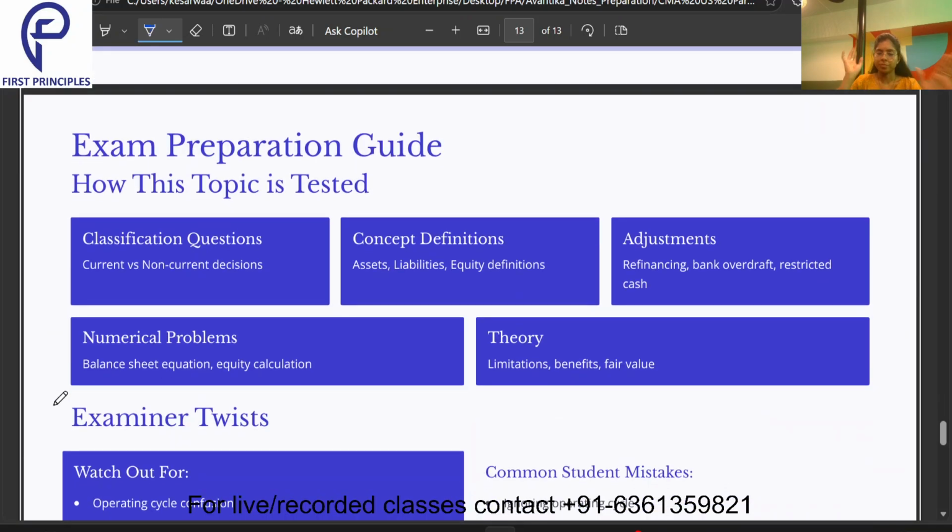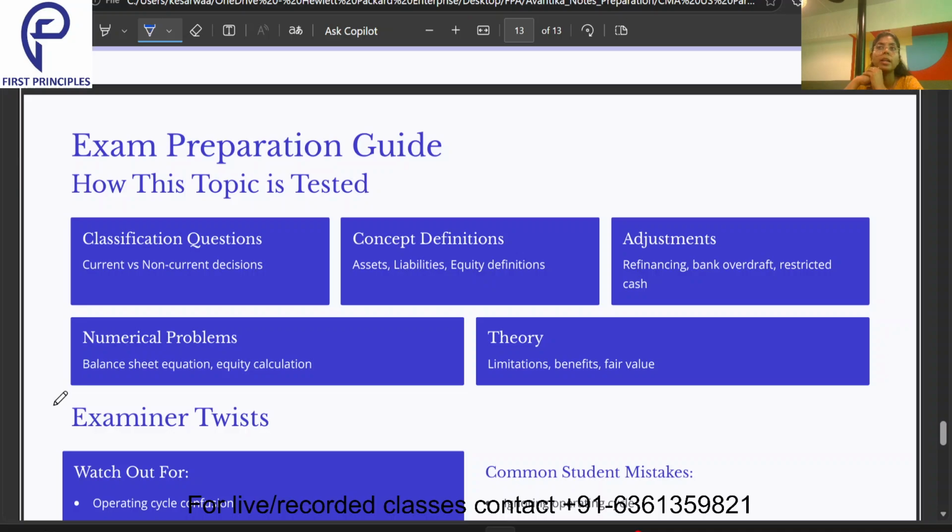So yeah, we are done with the balance sheet, and let's see how this topic can be tested in the examination. First of all, there can be a question where they ask whether a particular asset or liability is current or non-current. So we need to remember that. Then the concepts behind asset, liability, equity. Then the concepts of bank overdraft, restricted cash, and refinancing.